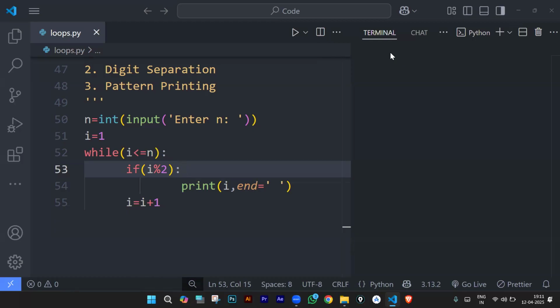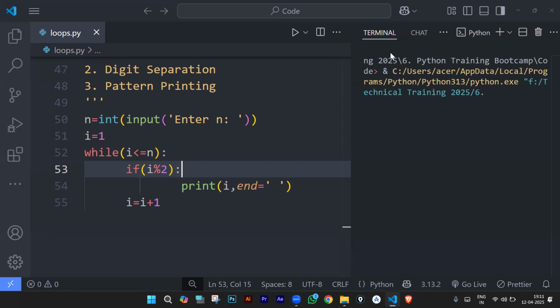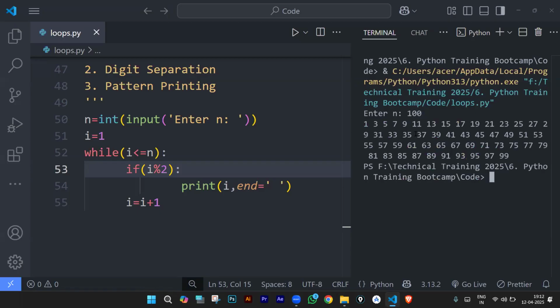So what's your take on it? I'll enter n value as 100. Now see, if I enter n value as 100, we'll not get any error. We are going to get the odd numbers. Can anyone explain why I'm getting the odd numbers? Why is it not an error?